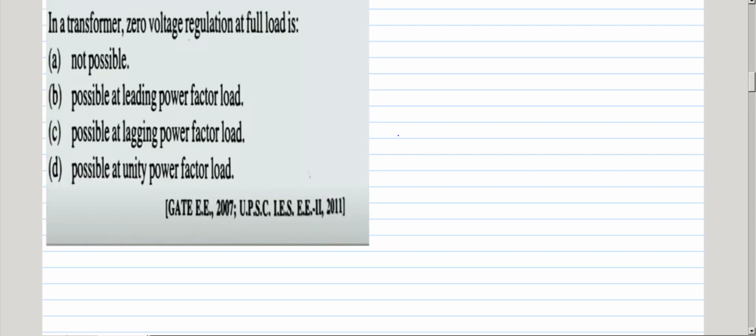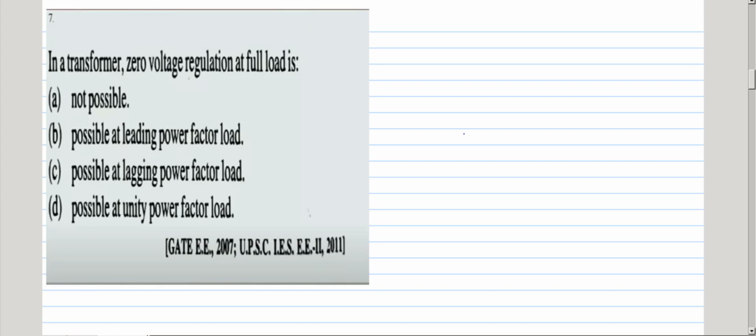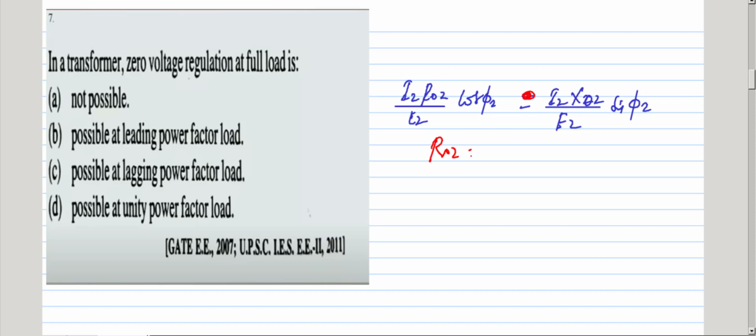In a transformer, zero voltage regulation at full load. So voltage regulation is I2 RO2 by E2 cos phi 2 plus or minus I2 XO2 by E2 sin phi 2. You know very well about this voltage regulation. So zero voltage regulation is possible if it is minus, and RO2 equal to XO2 and cos phi 2 equal to sin phi 2.